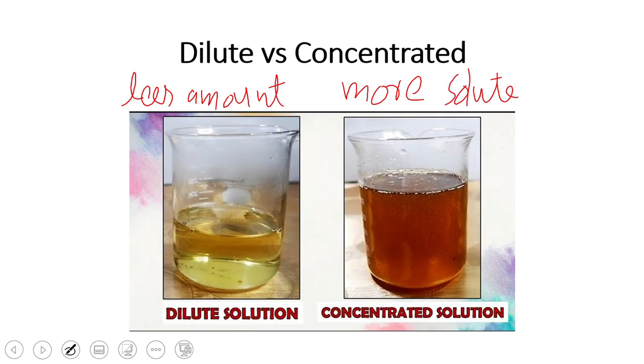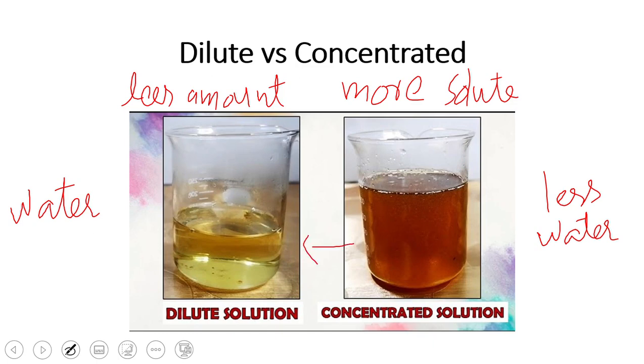If we take the reverse, in a dilute solution there is more amount of water, and in a concentrated solution there is less amount of water. So let's think, can we convert a dilute to a concentrated one or a concentrated to a dilute one? Yes, we can convert it. How? A dilute solution can be converted into a concentrated one by adding more solute. Similarly, we can convert the concentrated back to dilute by adding more water. So these solutions are interchangeable.